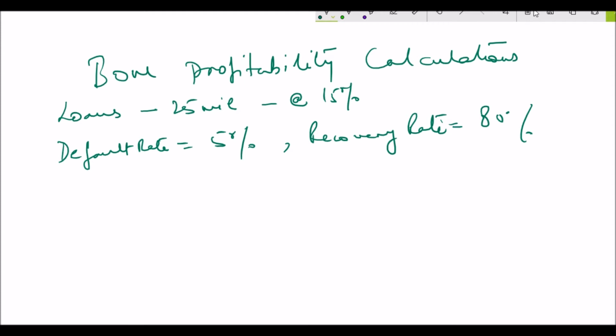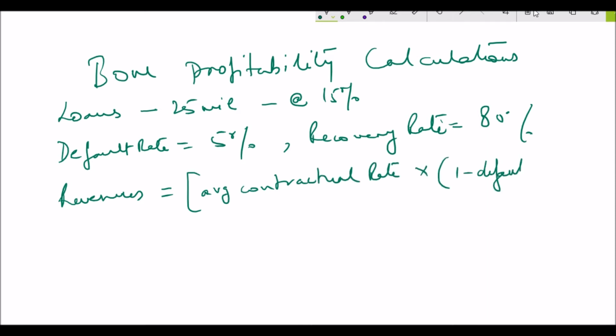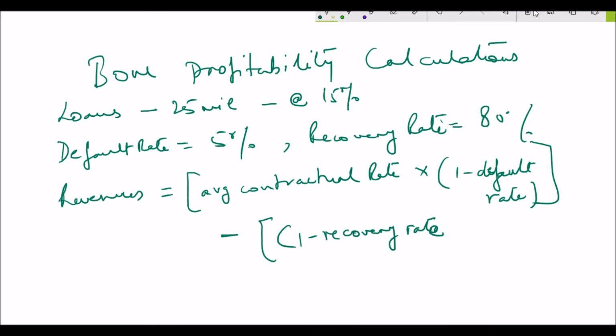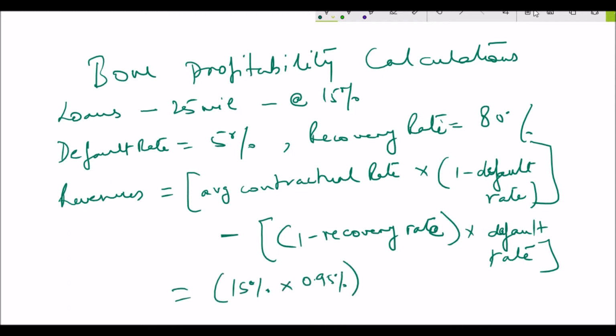So given our default rate of 5% and our recovery rate of 80%, our realized yield on loans is equal to the average contractual rate, which is 15%, times (1 minus the default rate), minus (1 minus the recovery rate) times the default rate. So we have 15% times 95%, minus 20% times the default rate, which is 5% or 0.05. Now that works out to 13.25%. 13.25% is our realized yield.